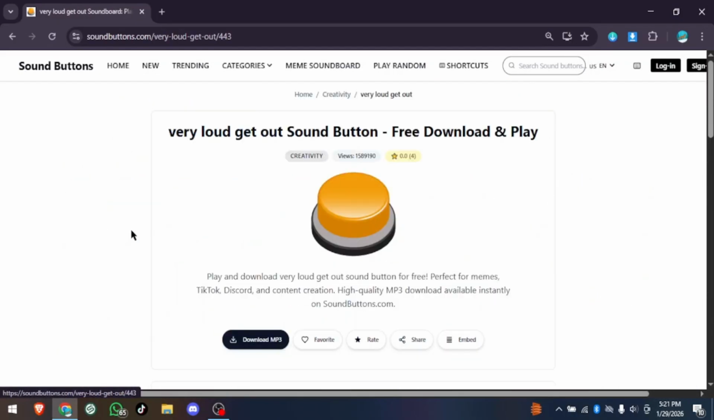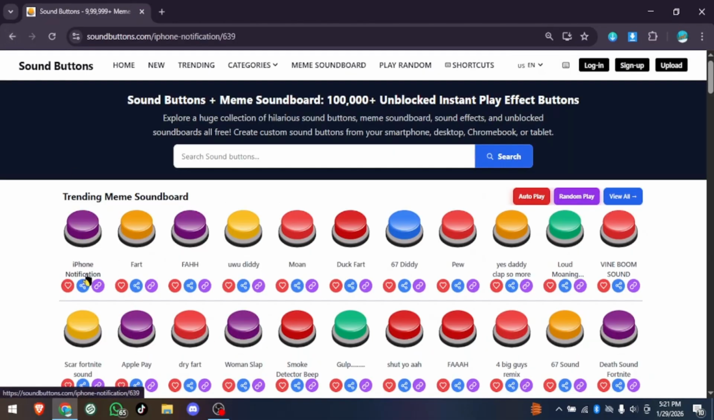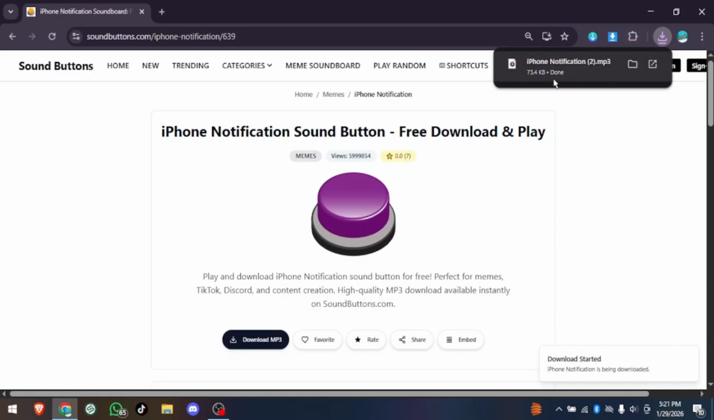Sound Buttons works unblocked on mobile, desktop, Chromebook, and tablet. No app or software required. To download a sound, open any sound page and click the Download MP3 button. The sound will start downloading instantly.